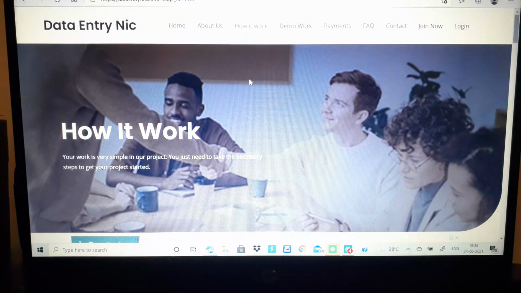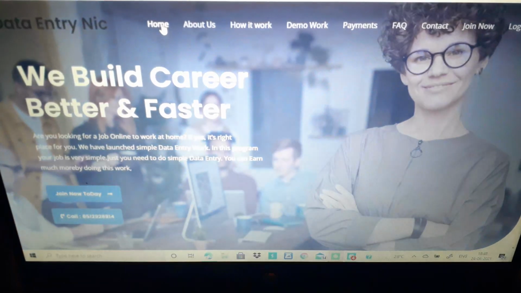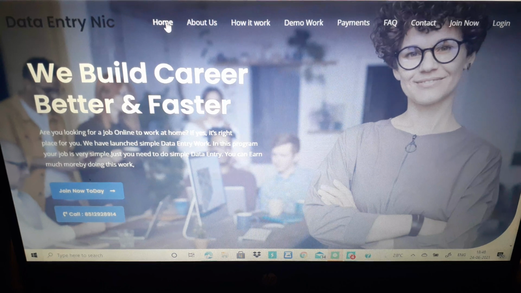So my request to cyber agencies, if they are hearing this, is please help people by blocking these kinds of fake sites, so that people are not fooled by this site. Now this Data Entry NIC, you see, it looks very nice on computer as well as on mobile, but it's a fake site. It's there to fool people, and people are getting fooled by these sites.